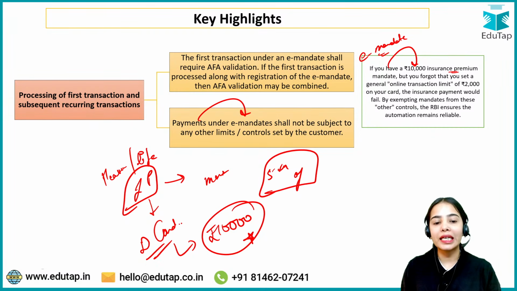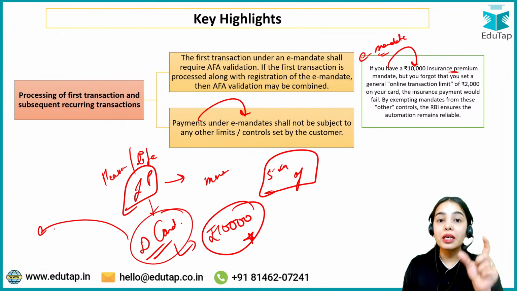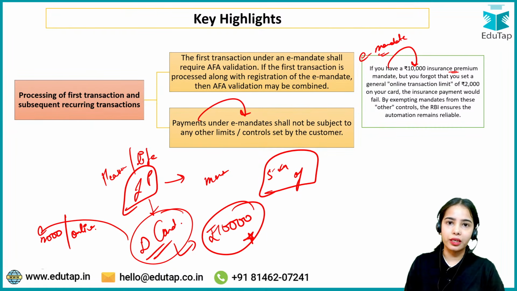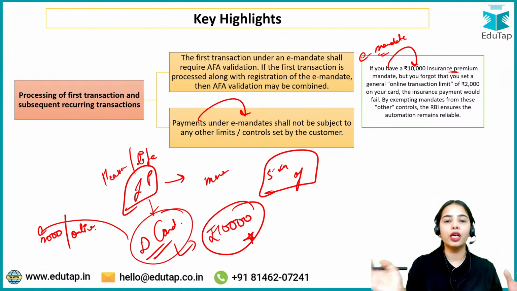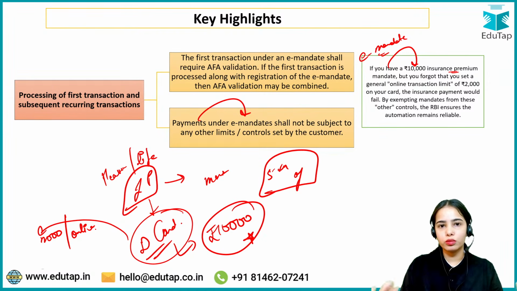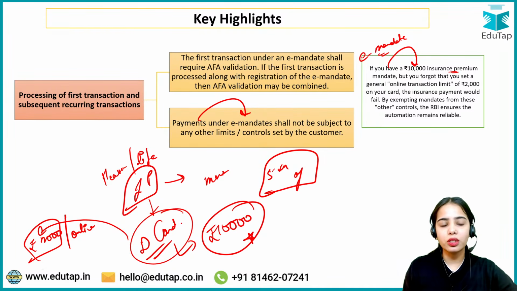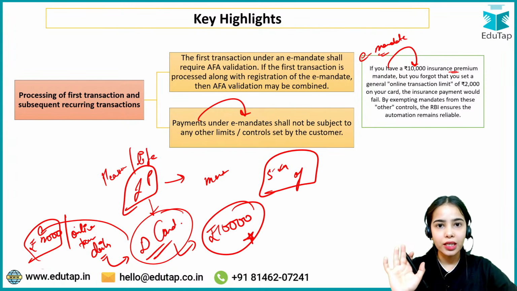But what happens if in the debit card you have also put a limit of 2,000 for the online transaction, because we tend to put limits on our cards now, so that there is no fraud happening, and we are able to initiate the transactions only when we want. Let's say I have put a rupees 2,000 limit on the online transactions that can happen on a daily basis from my debit card. Now I have the limit of 2,000, but I have given the e-mandate of 10,000. So how will the payment happen? The e-mandate will be cancelled?